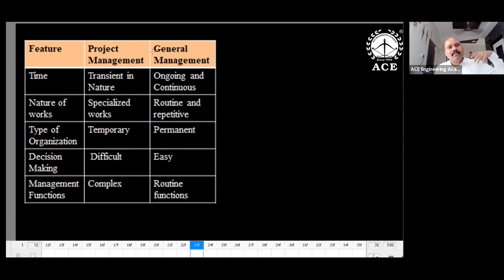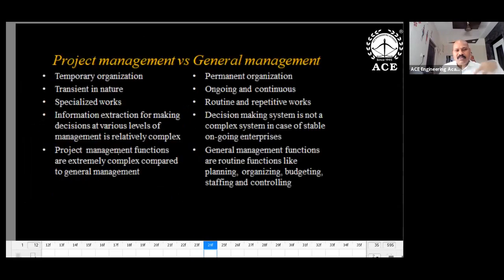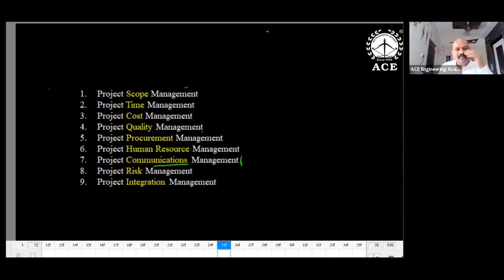That is nothing but a project. And once the plant has started, some operations are carried out in the plant. That is nothing but general management. Of course, I have again given clear-cut concepts.